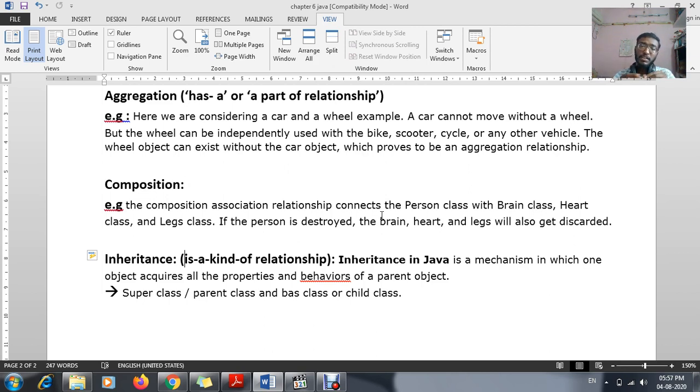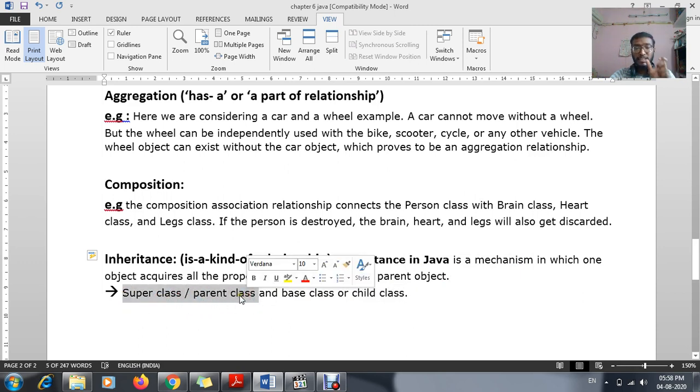In the same way, in Java also, we will have a main class which is known as your parent class or super class. From that parent class or super class, we will derive another class which is known as your base class or child class. That means all the characteristics from your super class or parent class will be given to the child class. If the parents are short, the same characteristic will be given to the child class.